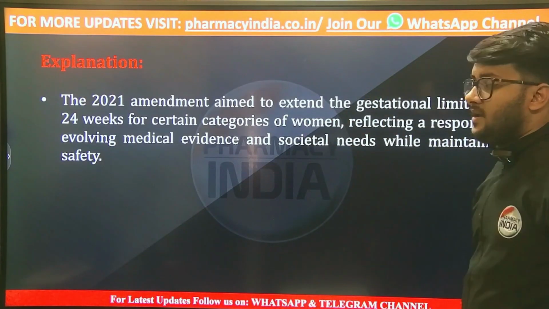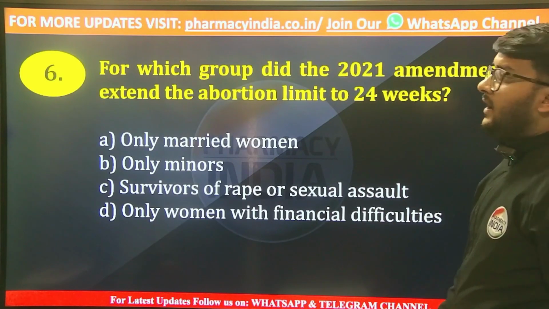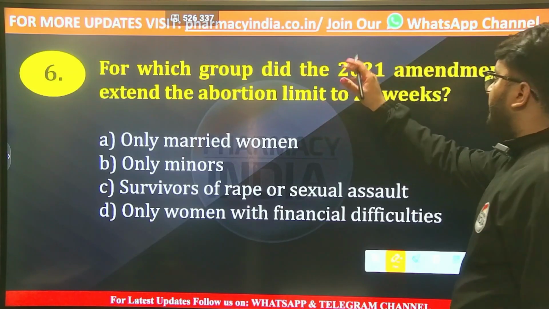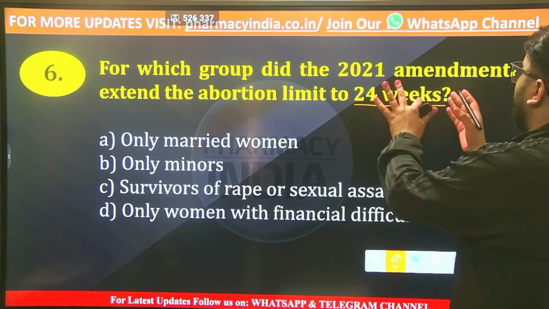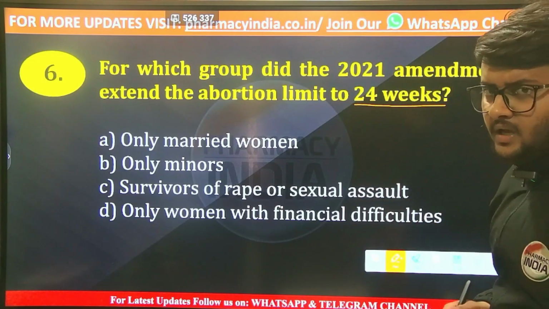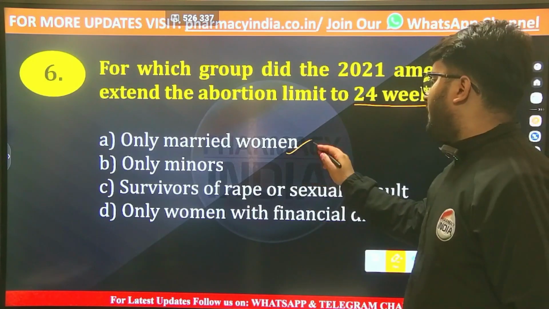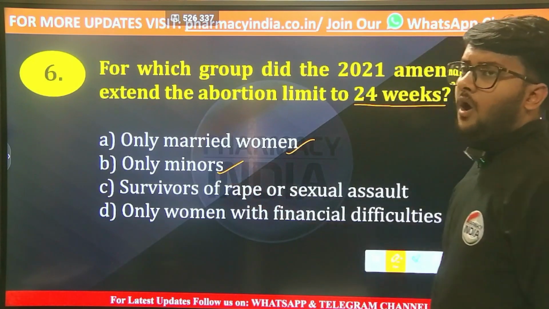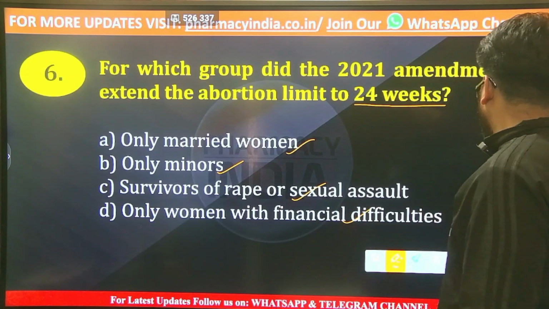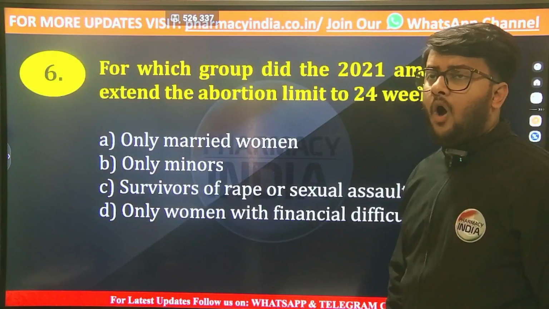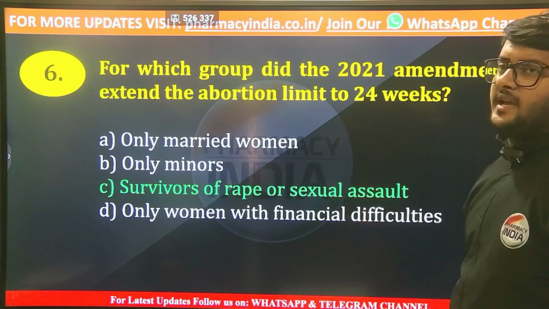The next question is, for which group did the 2021 amendment extend the abortion limit to 24 weeks? According to the 2021 amendment of the Medical Termination of Pregnancy Act, this extended the abortion limit to 24 weeks only for married women, or only for minors, or survivors of rape or sexual assault, or only women with financial difficulties. And the correct answer is option number C, that is the survivors of rape or sexual assault.